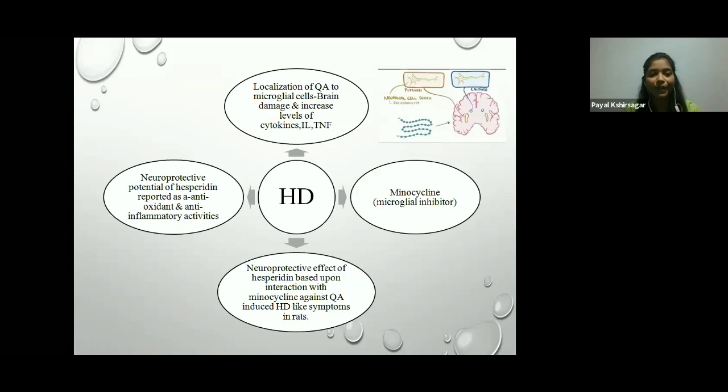The neuroprotective potential of hesperidin has been reported, with antioxidant and anti-inflammatory activity, in both in vivo as well as in vitro studies. Minocycline is a microglial inhibitor which is used in combination with hesperidin. The present study explored the microglial pathway of the neuroprotective effect of hesperidin, based upon its interaction with minocycline, against quinolinic acid-induced Huntington disease-like symptoms in rats.